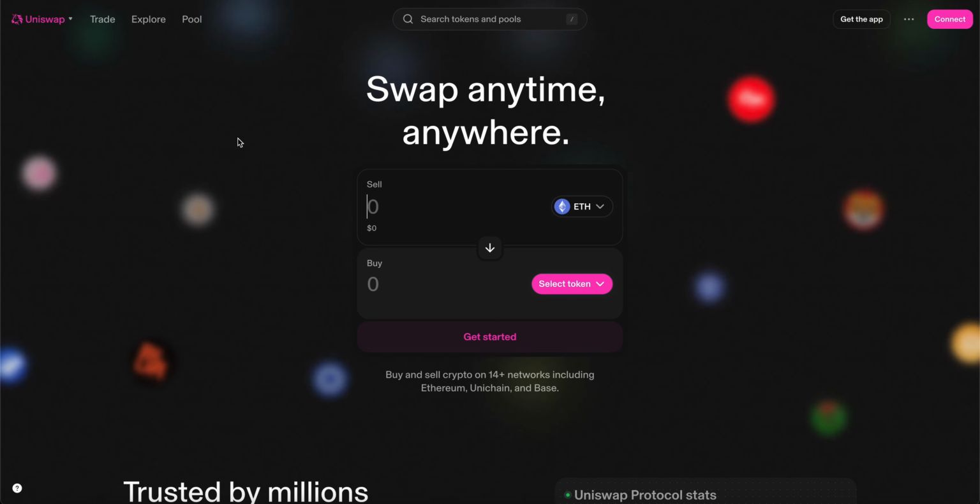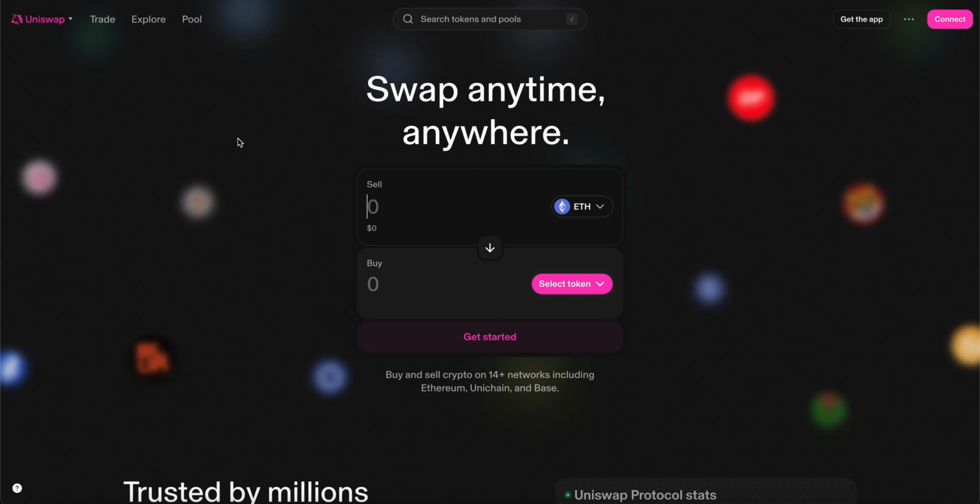This is a normal website, just like any other web app. Anyone can access the website via a search engine like Google. The difference between Uniswap's website and a traditional website is that Uniswap's website connects a person directly to blockchain networks instead of a private database owned by a company. In other words, the information a person types into this website is not shared with or collected by any third party.